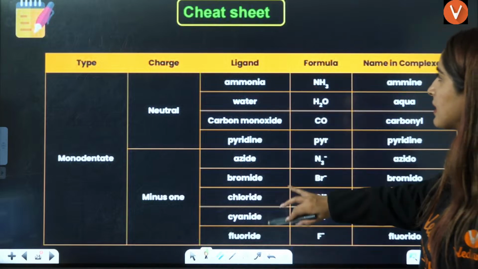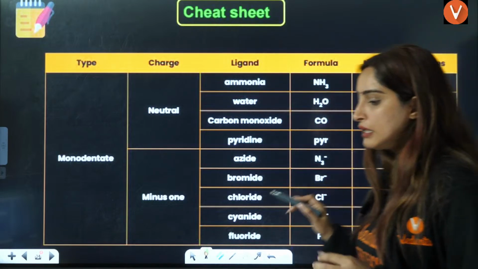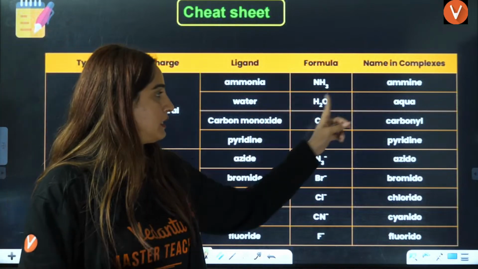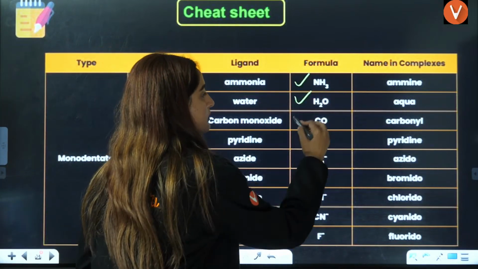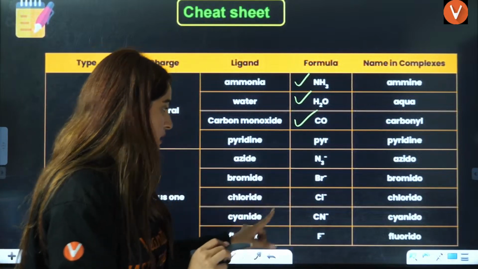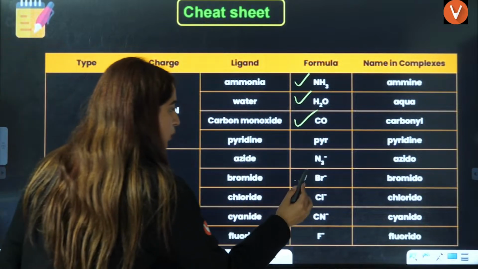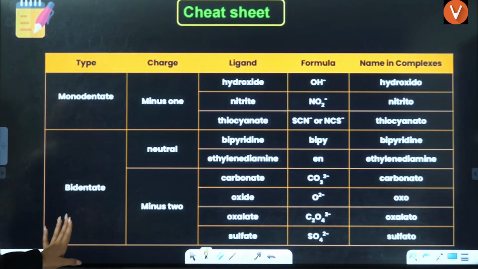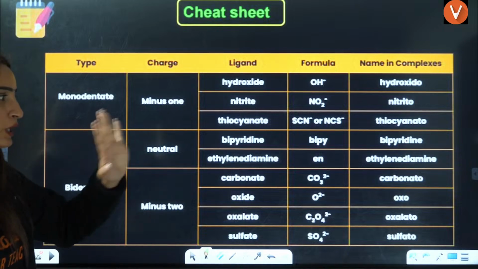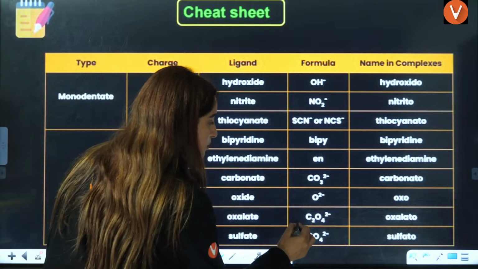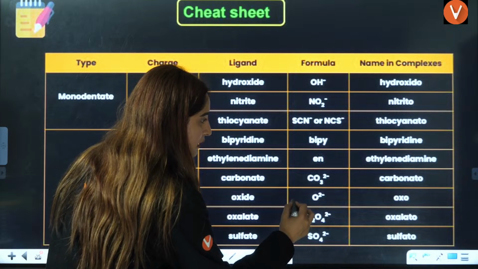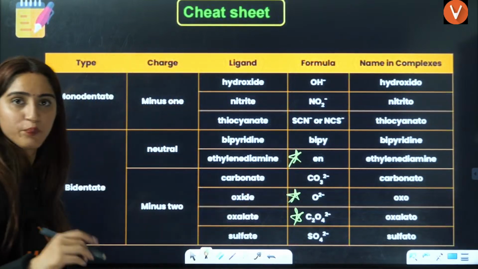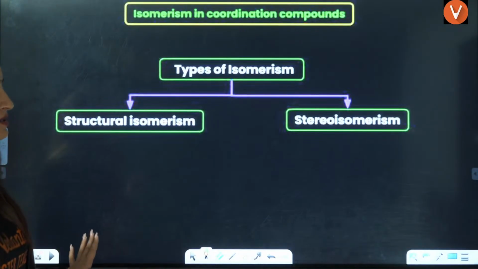And these are basically the formulas and the names that ligands can have in complexes. NH3 amine, H2O aqua, right? Then CO carbonyl, right? Others are simple only. Bromine, chlorine, and there is cyanido, fluorido. This is also asked. You should definitely go through all of them, but I'm just telling you which are important. Oxalato is important. Oxo is very important. Ethylenediamine is very important for you, right? So these are frequently asked.